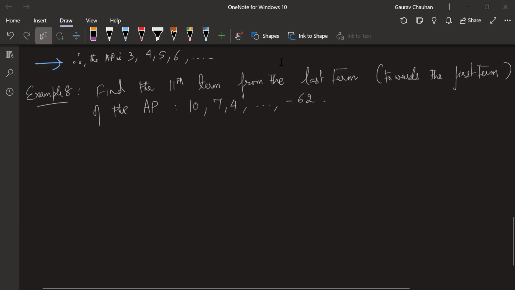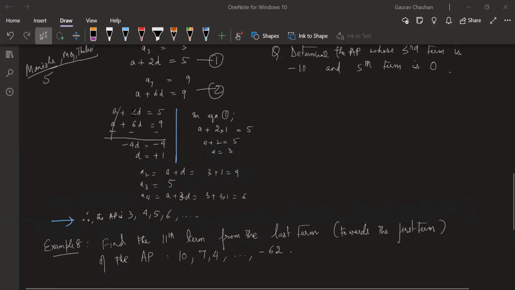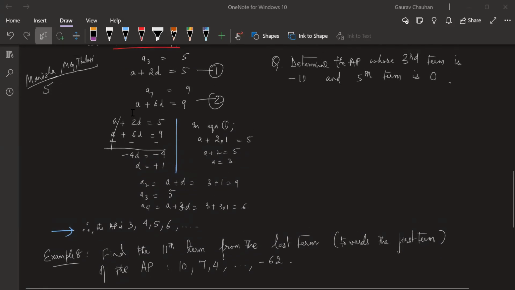Dilruba, Riza, Manisha, MG, Nishchay also got it right. Bindu also got it right. Tulsi and who else got it? Manish. Yeah, whoever did it. The next question is on the board. Waiting for others to complete the previous question. Dinesh, your answer is correct. G, not correct. Your answer is wrong.